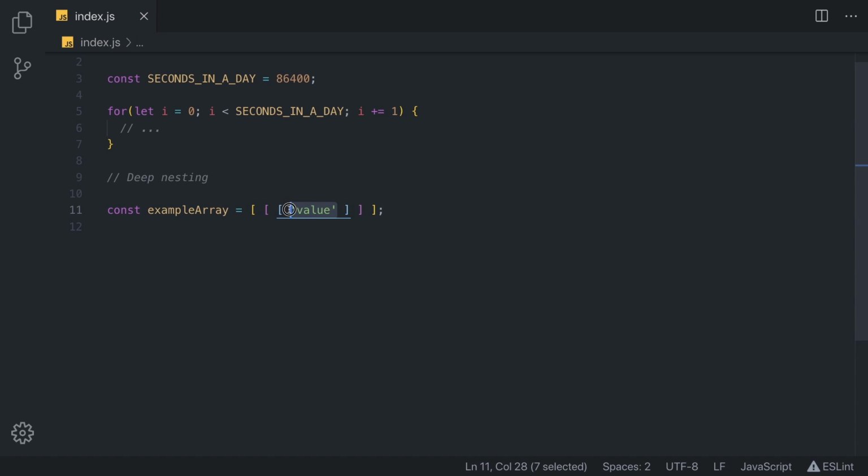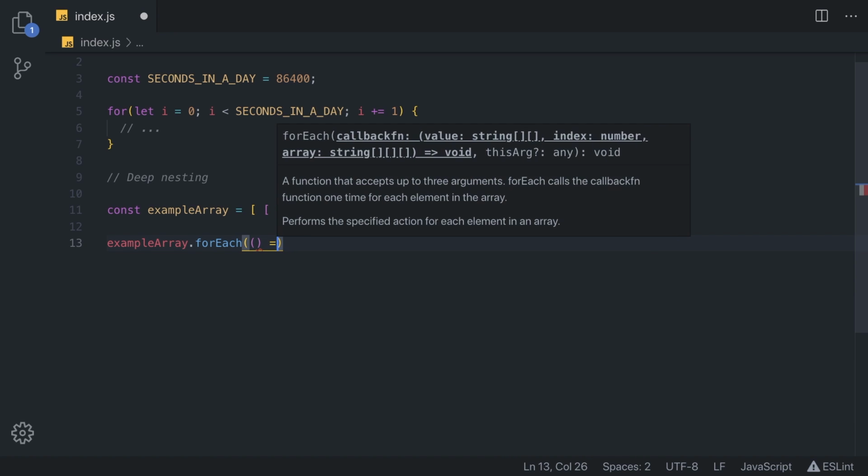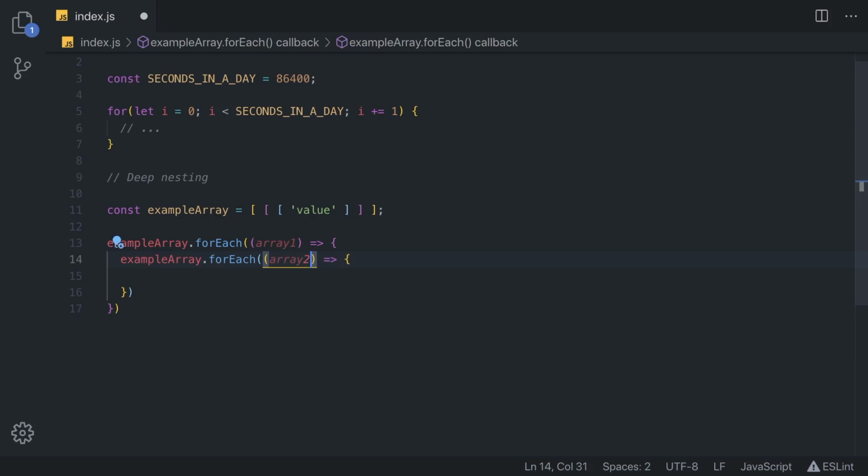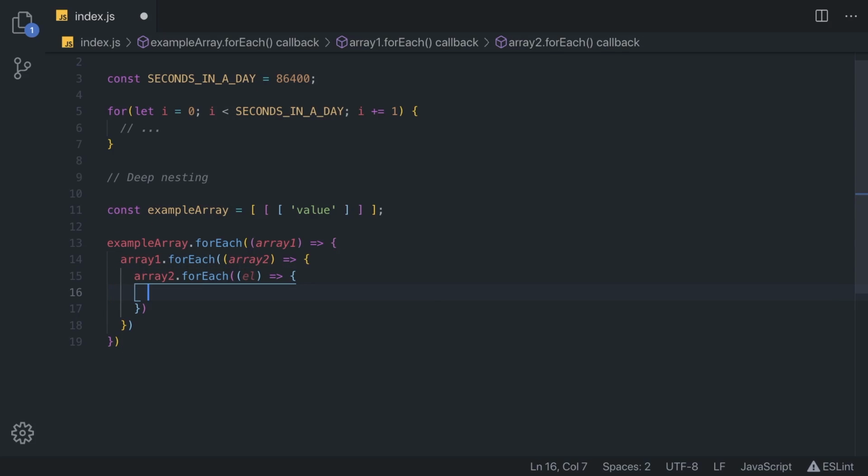So to retrieve the central value right here, we could do something like exampleArray.forEach, and then we can pass in our first element, which is going to be this array. So we are going to loop through the first item of this array, and we can call it array1, for example. Then we can do something like this and just call array2. So this time we are getting inside of here. And for the third time, if we call array.forEach, so like this, but now this needs to be array1 and this needs to be array2. Now here we have element and we can console.log this element, and we indeed do get this value right here.